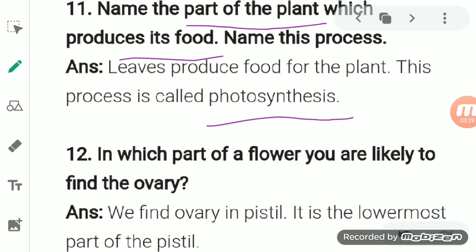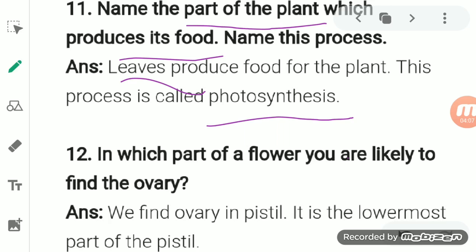These green leaves contain the green pigment called chlorophyll, which is responsible for carrying out the process of photosynthesis. So by photosynthesis, food is produced.